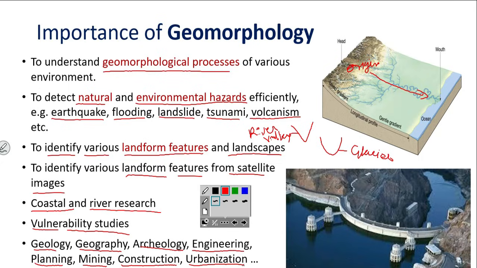For example, in urbanization, take where to dump the waste. In cities, waste will be generated. It may be wet waste or dry waste. Where to dump this waste, in which area, that will be told if you study the geomorphology. And then the construction industry, like dam construction.